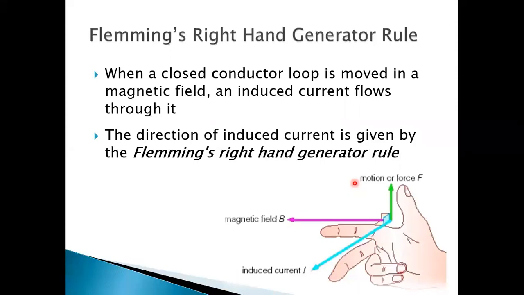But here we will change the hand. Instead of the left hand, we will take the right hand and stretch the three fingers, forefinger, middle finger and thumb, mutually perpendicular to each other in such a way that the forefinger points in the direction of magnetic field and the thumb points in the direction of force. Then the middle finger gives you the direction of current induced in the conductor. This is a very simple method to determine the direction of current.